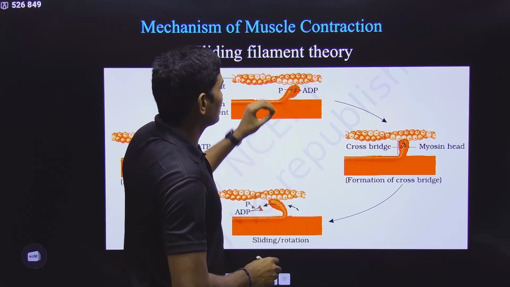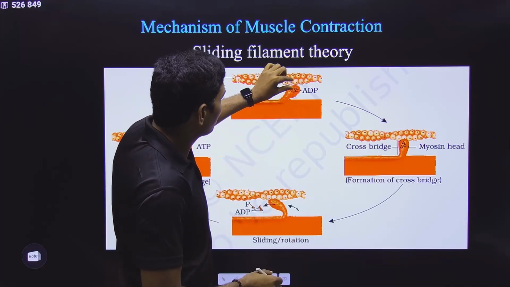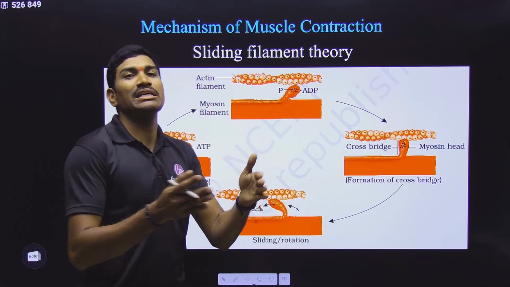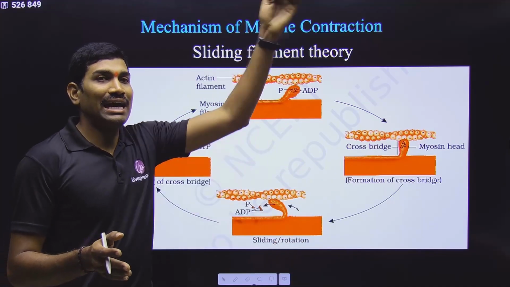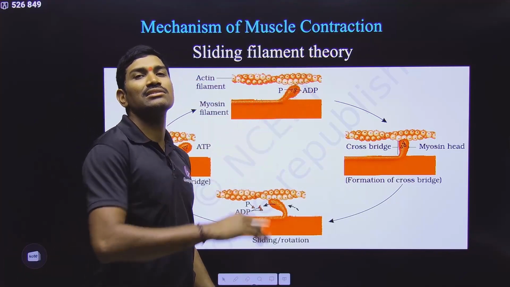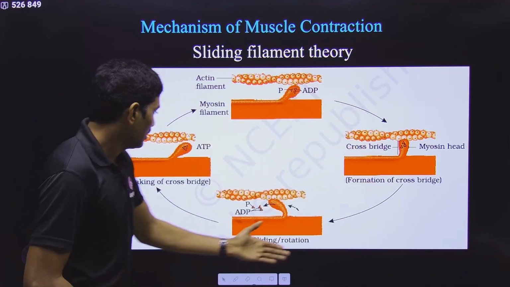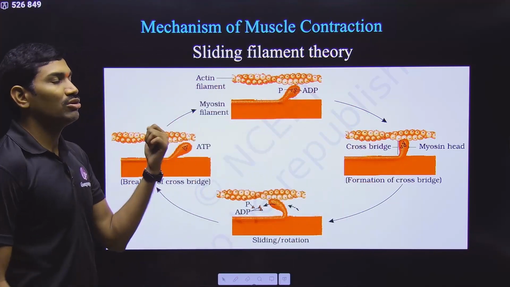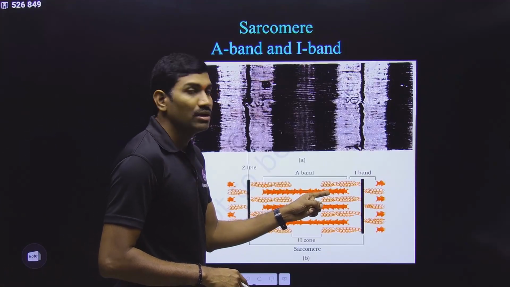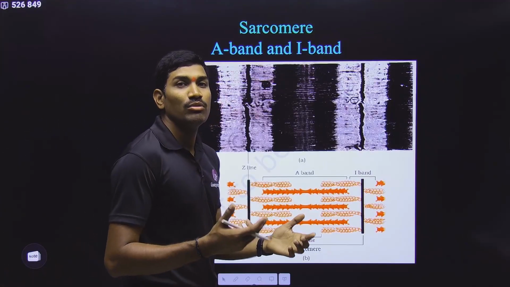And generally, what happens under normal conditions? Troponin I is coming in between. That's why it is inhibiting the interaction. But when calcium is attached to troponin C, now what happens? This I will be released. Now it can interact and now it can help in the pulling. And please understand, once again I am telling you, who is pulling? Myosin is pulling.